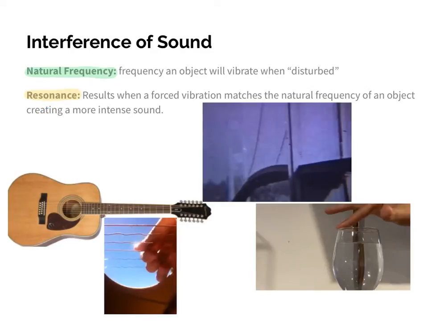So what is resonance? It's when I force a vibration, and a forced vibration would be, for example, when I pluck a string. What happens when I force a vibration is that sometimes it will match the natural frequency of an object, meaning when I pluck the string, it's going to make the air inside of this chamber as well as the wood itself, everything, vibrate, and what happens is it amplifies the sound. You get a more intense sound.